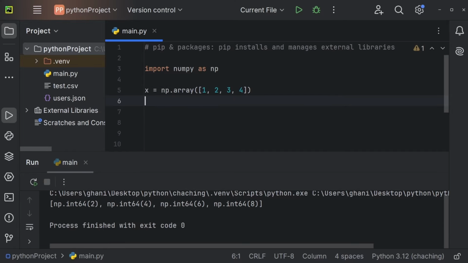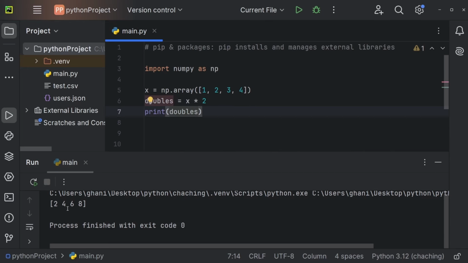And now if we wanted to get the doubles, we could do doubles being equal to x times 2. And now I can just print the doubles. And you can see we're getting 2, 4, 6, and 8. So the doubles of those values.